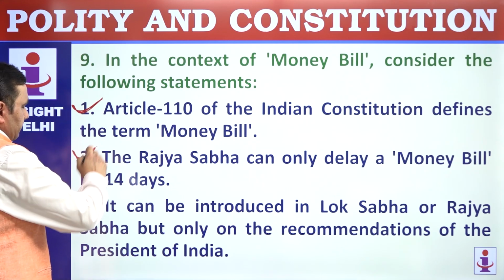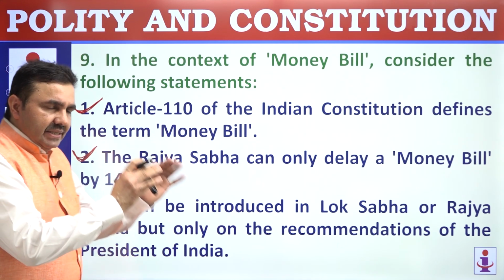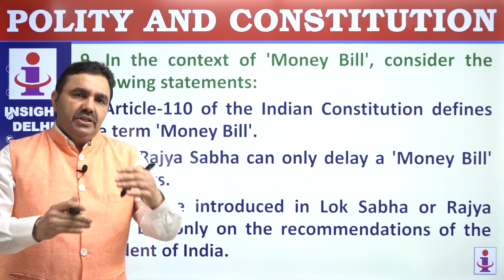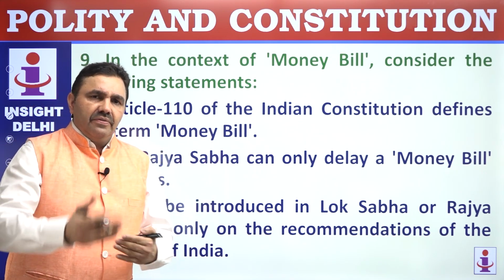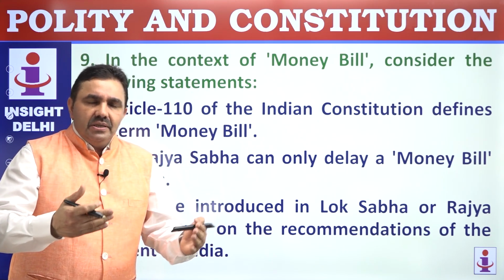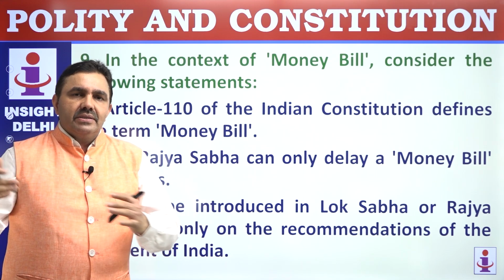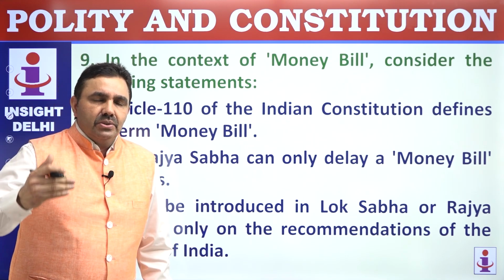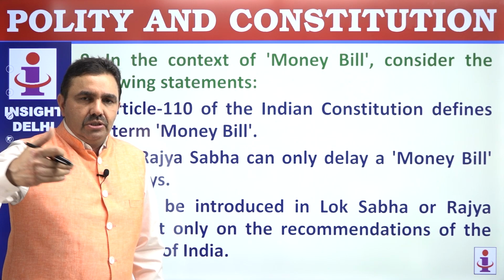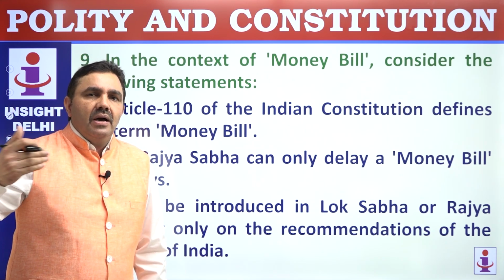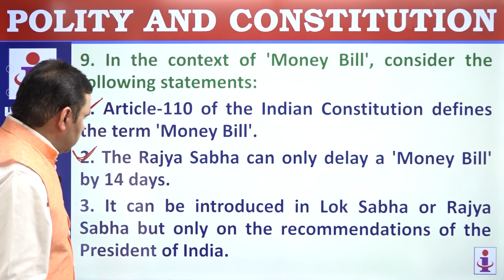Definitely, Rajya Sabha has 14 days to accept, to reject, or to return the bill with modifications or without modifications, or with amendments or without amendments. Lok Sabha can accept those amendments, can reject the amendments, and if Rajya Sabha does not send the bill back to Lok Sabha within 14 days, the bill is supposed to have been approved by both the houses of parliament.